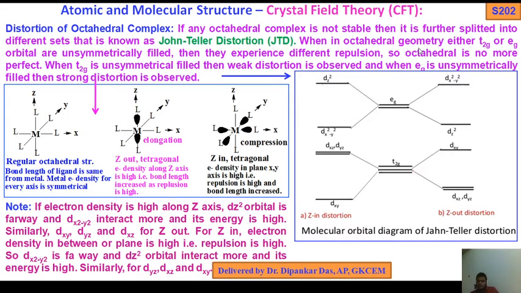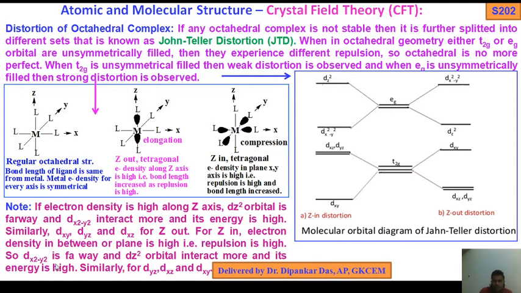When in octahedral geometry either t2g or eg orbitals are unsymmetrically filled, then they experience different repulsions. So the octahedral is no more perfect. When t2g is unsymmetrically filled, weak distortion is observed. When eg is unsymmetrically filled, then strong distortion is observed.